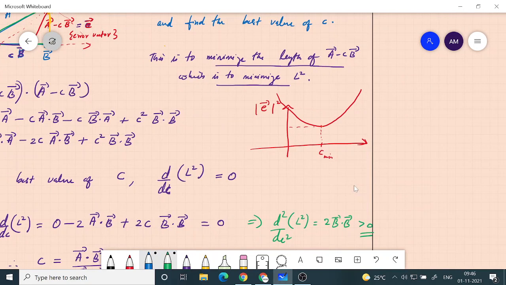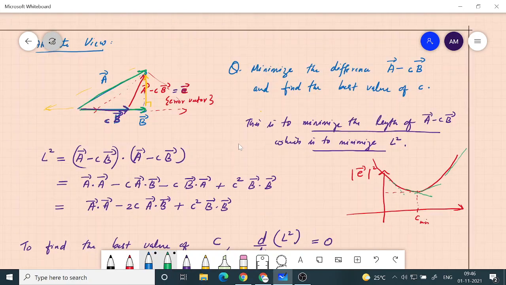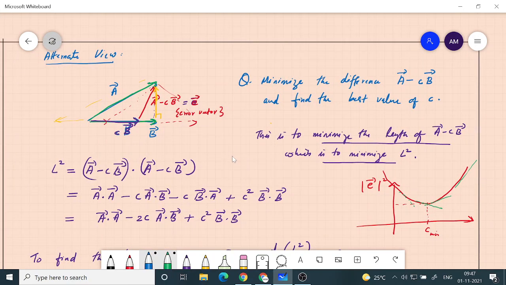Yes, sir. Initially the slope is say negative, then it became less negative, then it became positive, and that is what we mean by curvature becoming positive. So it has to be a minimum. That's a mathematical point of view, but it is very clear even from the geometrical picture here.